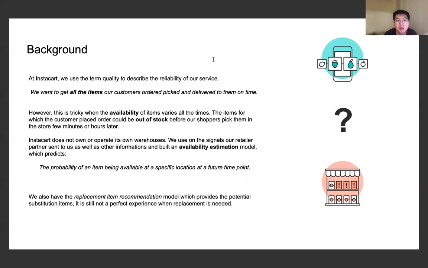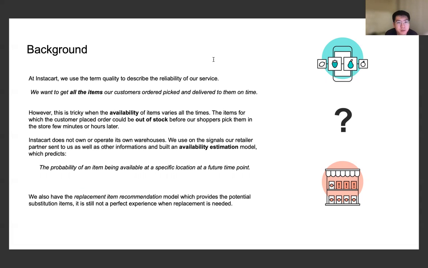As Instacart does not own nor operate its own warehouses, we use the signals our retailer partners send to us, as well as the information we gather from our shoppers. And we have a so-called availability estimation model, which tries to predict the probability of an item being available at a specific location at a future time point.